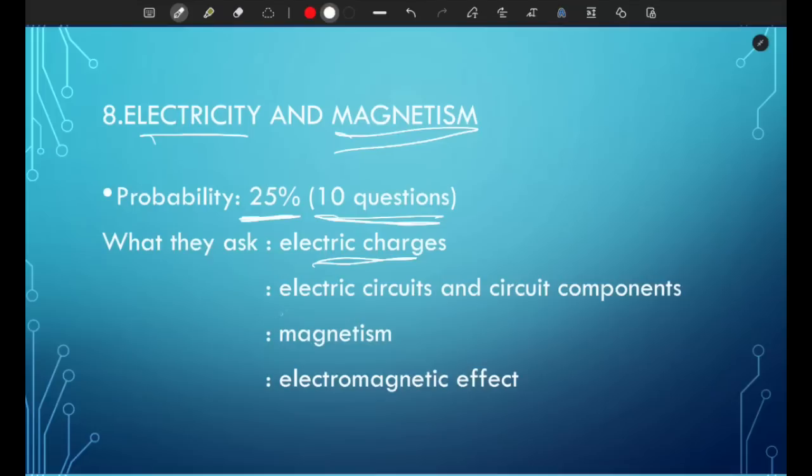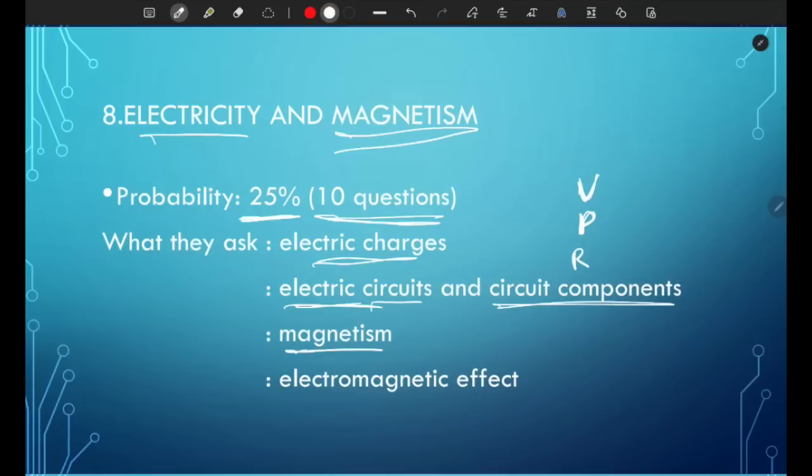The next one is electric circuits and circuit components. This always comes, so make sure you understand electric circuits and how to calculate voltage, power, and resistance. Make sure you know the formulas for this. If you don't know all the formulas, I've gone through them in my crash course, so make sure to check that out.